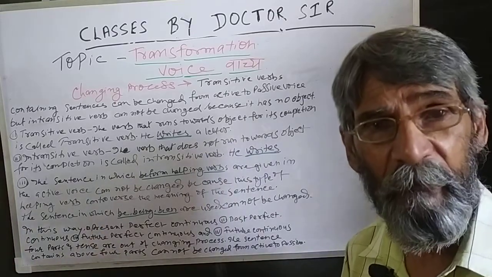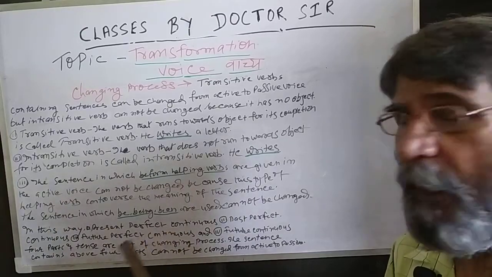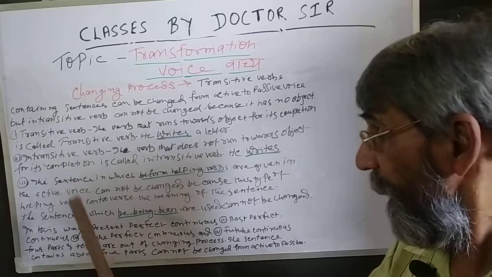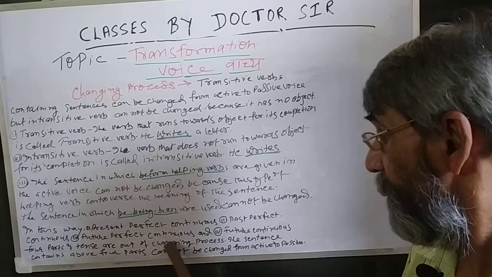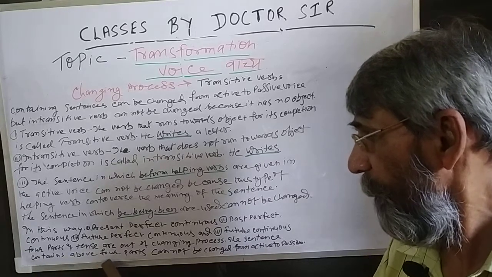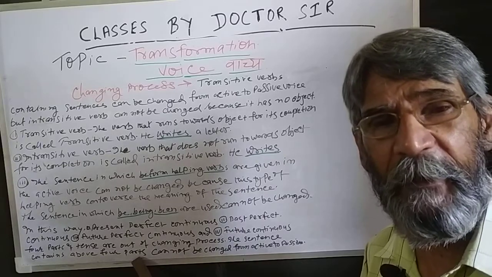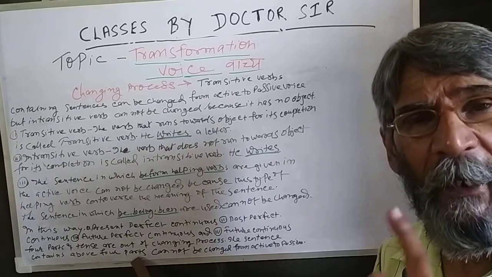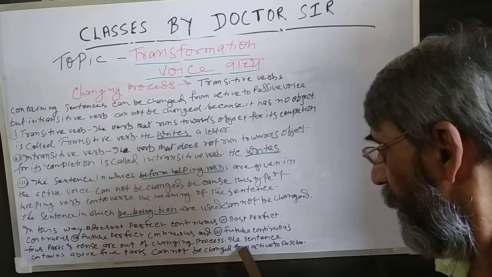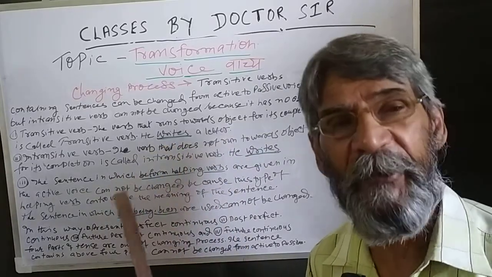So, in the last, I have discussed how many parts of tense cannot be changed. The sentence containing the above four parts: present perfect continuous, past perfect continuous, future perfect continuous, and future continuous, cannot be changed from active to passive voice.